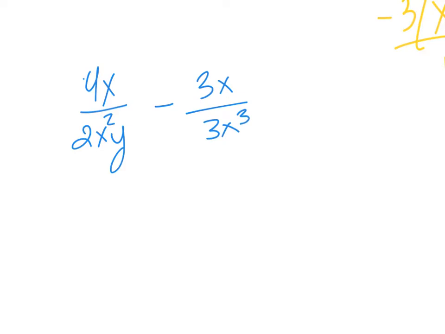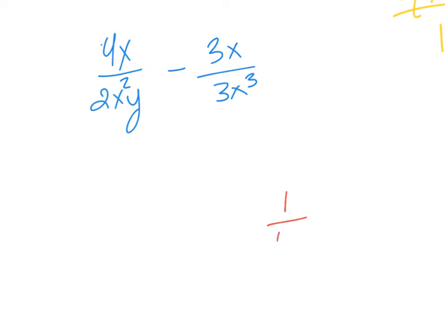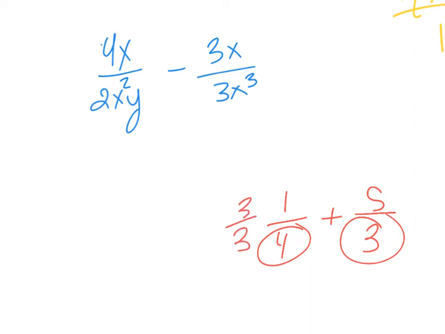Let's do 4x over 2x squared y minus 3x over 3x cubed. So when they're not the same, just like fractions, let's pause. If I have 1/4 plus 5/3, and I wanted to add those together, I would need to find a common denominator. In this case, it would be 12. How did I get 12? I just multiplied 4 and 3 together. And then in order to get 4 to become 12, I would do 3 over 3. In order to get 3 into 12, I do 4 over 4.